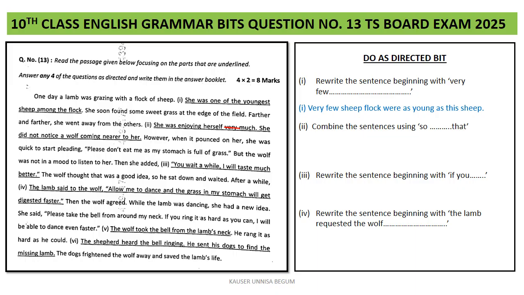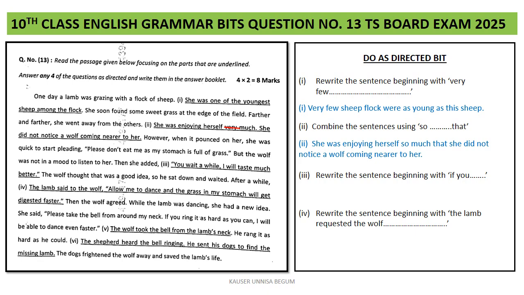She was enjoying herself very much. She did not notice a wolf coming nearer to her. You have to convert the second question by combining the sentences using "so" and "that." While using "so," you don't have to use "very" over there. Now, how I have written this sentence, please check it out.